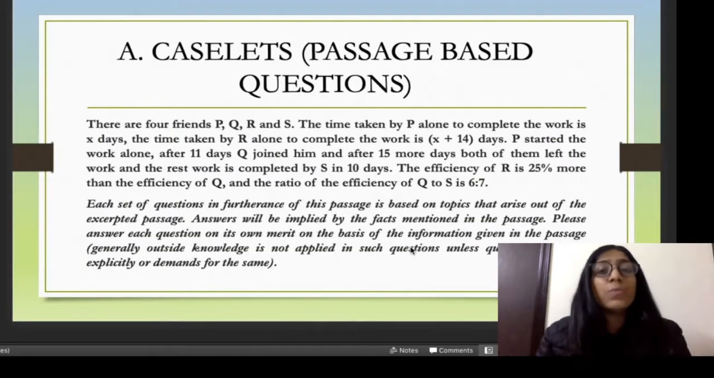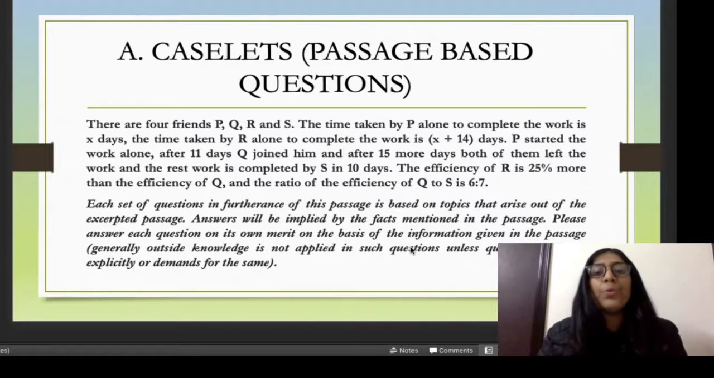So first, let's discuss what caselets means. Caselets is nothing, it's just passage based questions. So for example, as you can see on screen, the question is given where a certain amount of information is provided. Like in this question, it is given that there are four friends P, Q, R, S, and the time taken by P alone to complete the work. So basically, the data is given in the passage form. This passage you have to read, understand, and then form a basic outline, and deciphering that information will help you in solving the questions easily, right?